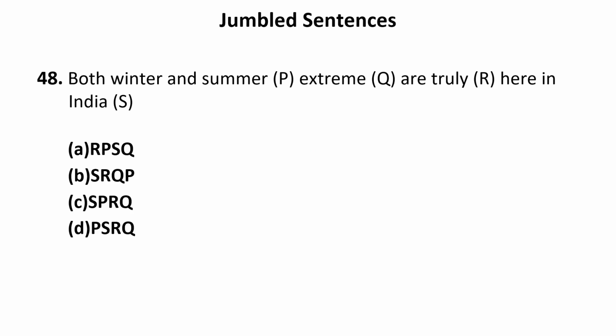Now let us see the answer. Yes, of course it is B. It means our answer is absolutely correct. Now let us move to the next sentence. That is 48. Both winter and summer extreme are truly here in India. Now this is the sentence which is given to us. Now let us see one by one the options which can come first.